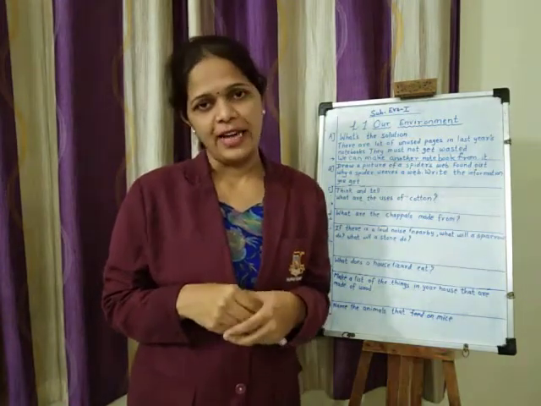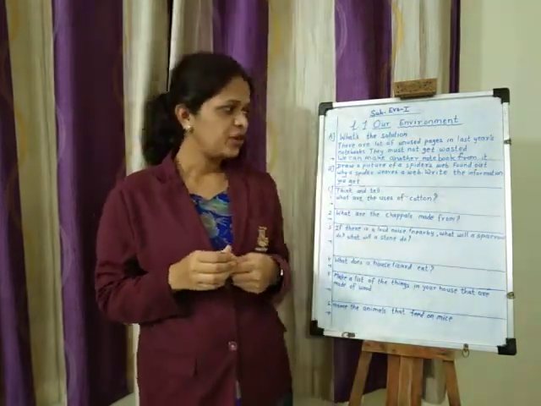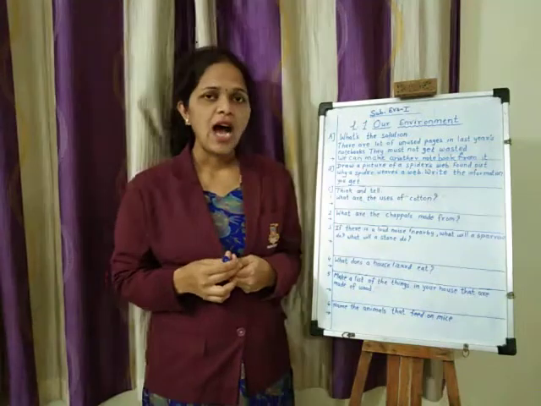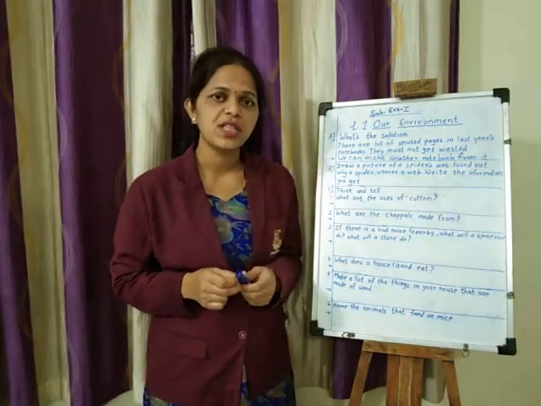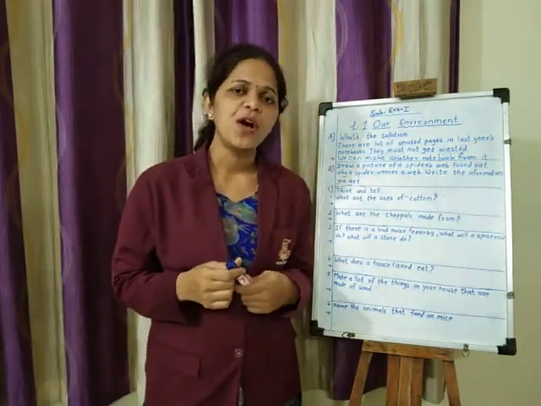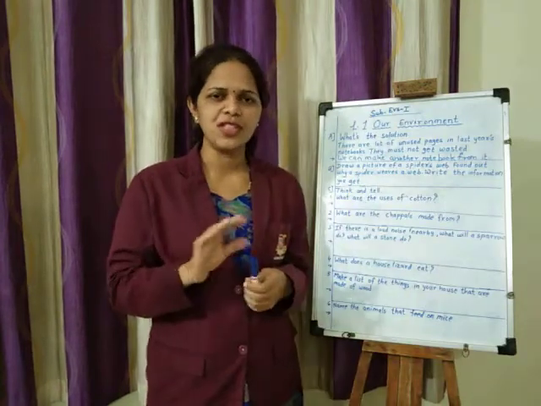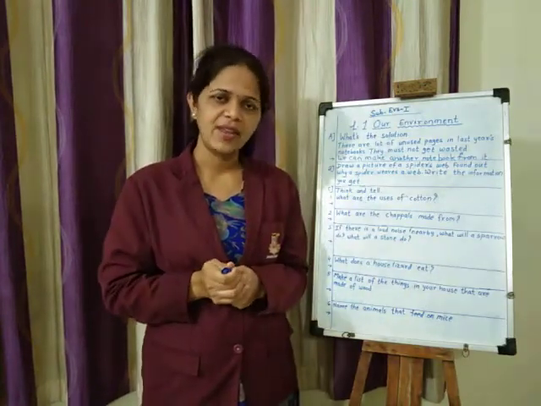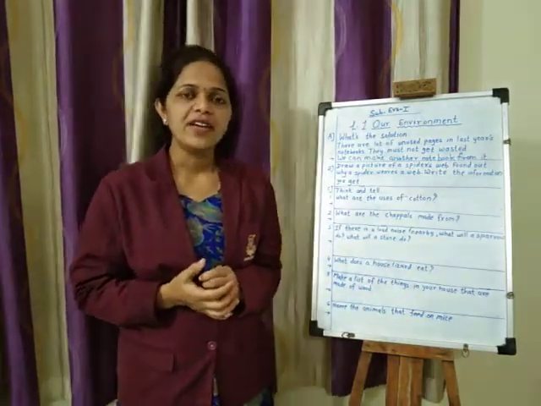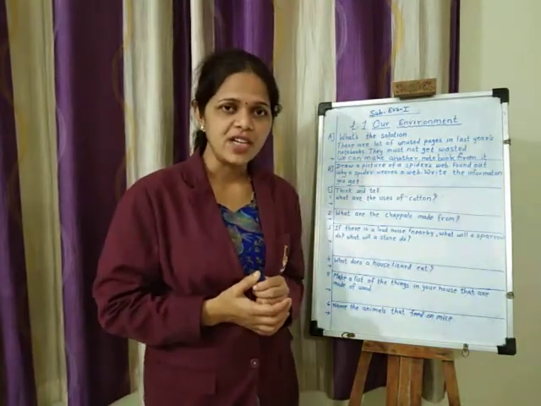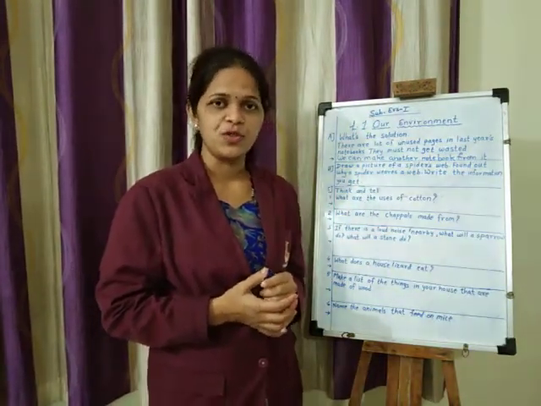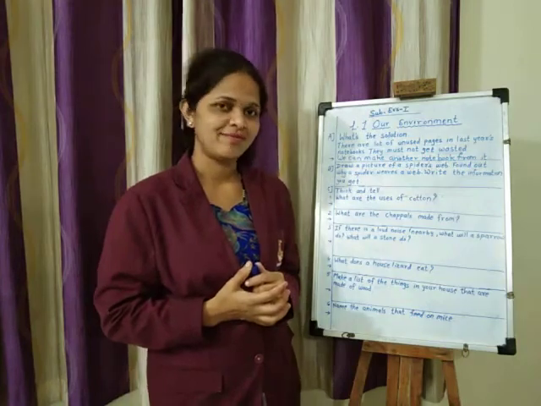This is your activity, and whatever your observation, how it weaves its web, that also you have to write under it in 2-3 lines only, not more than that. This is your EVS lesson number 1, first activity. So you are going to complete it?